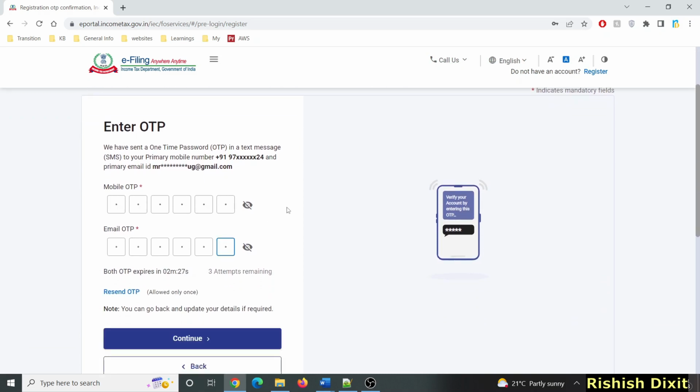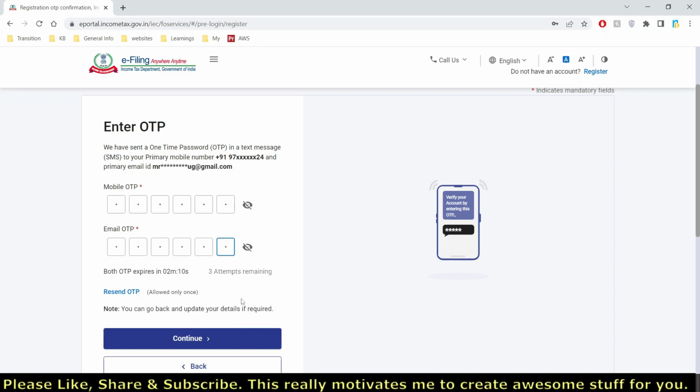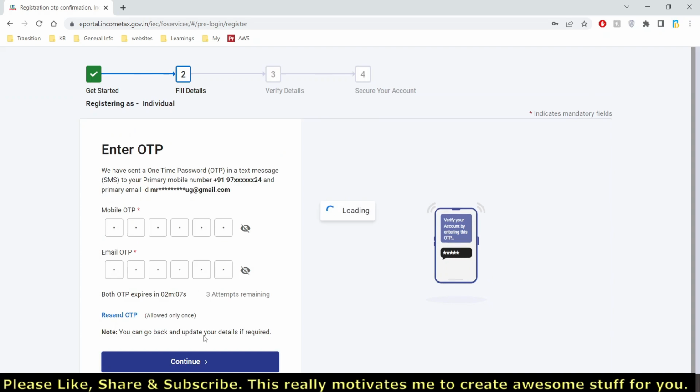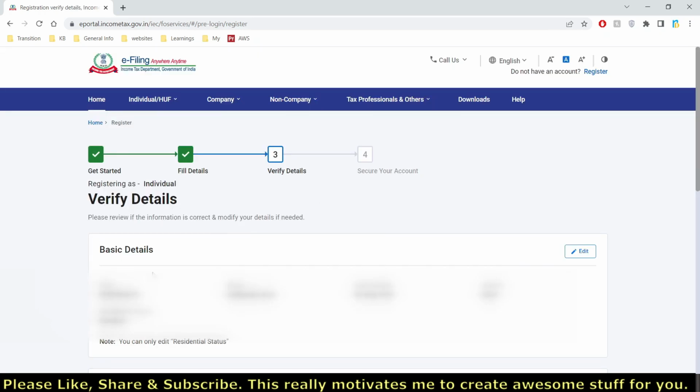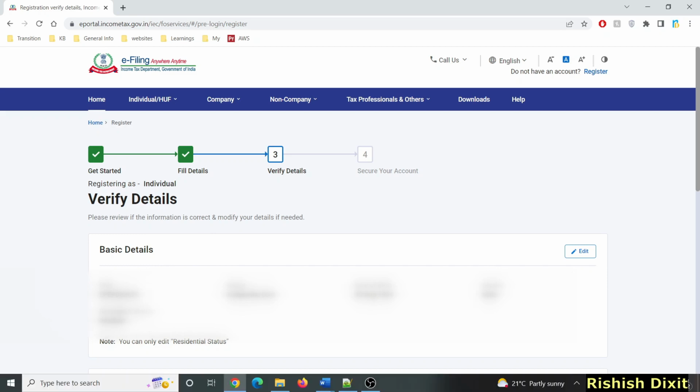So just to make sure you have entered the correct mobile number and email ID. Once you enter that, you have to click here on continue. You can see there's an expiry time here, so you have to enter all these details within the expiry time. Once you enter that, you can click on continue. Now you will see this page, verified details. You can check your details, whatever you have entered: your PAN number, name, date of birth, gender, and residential status.